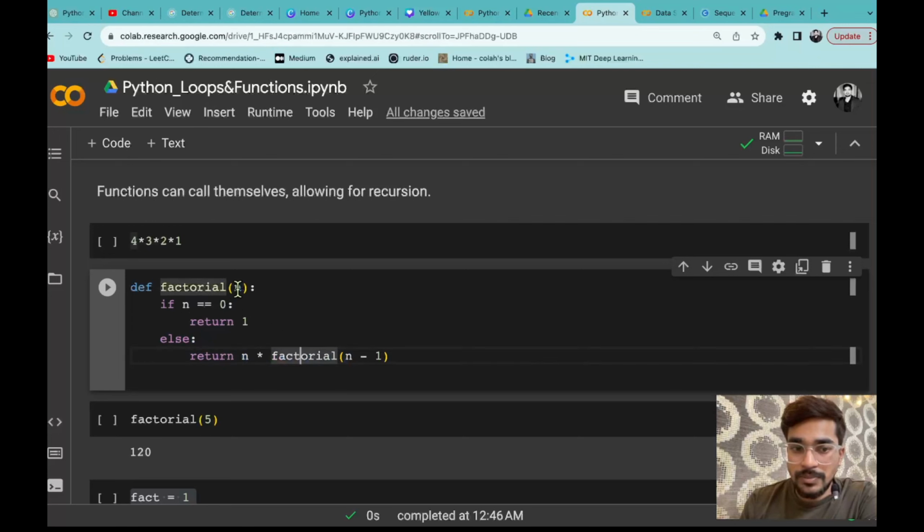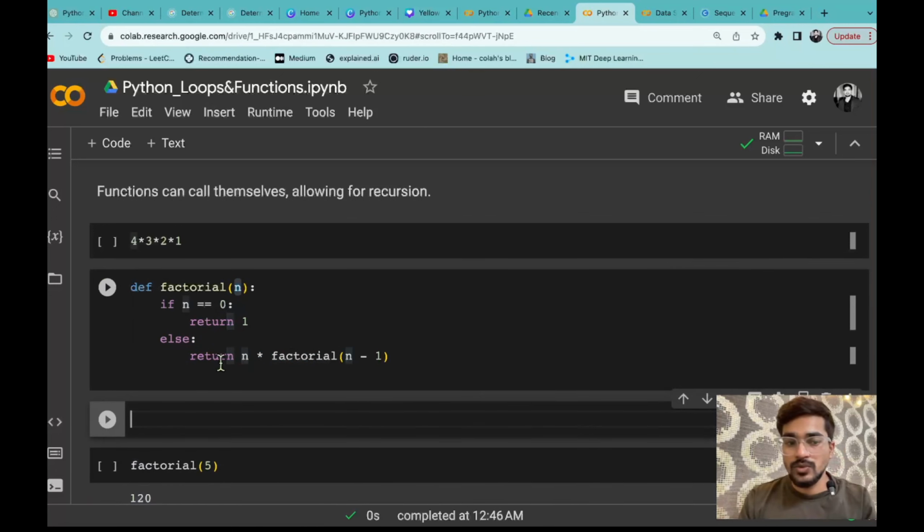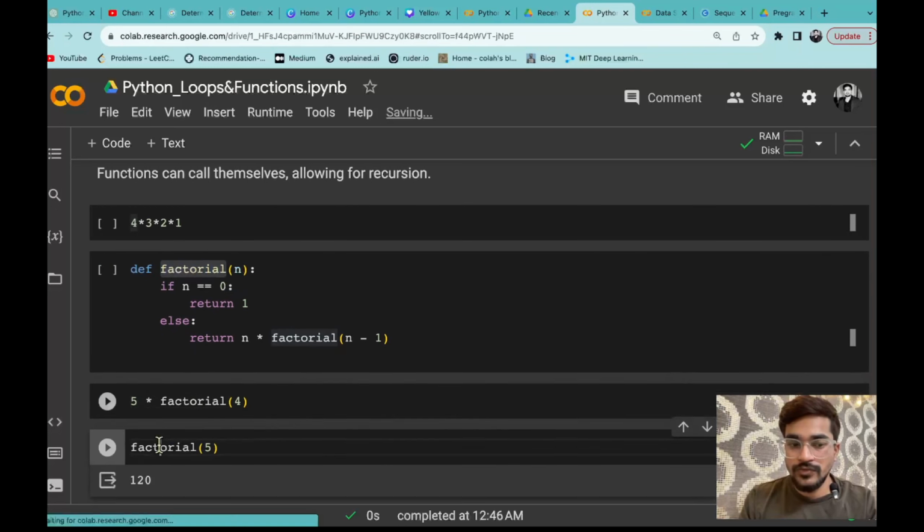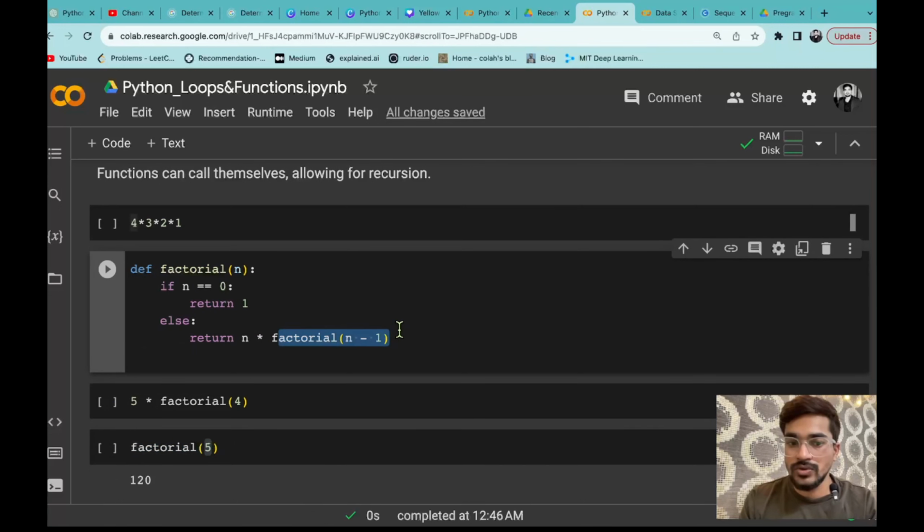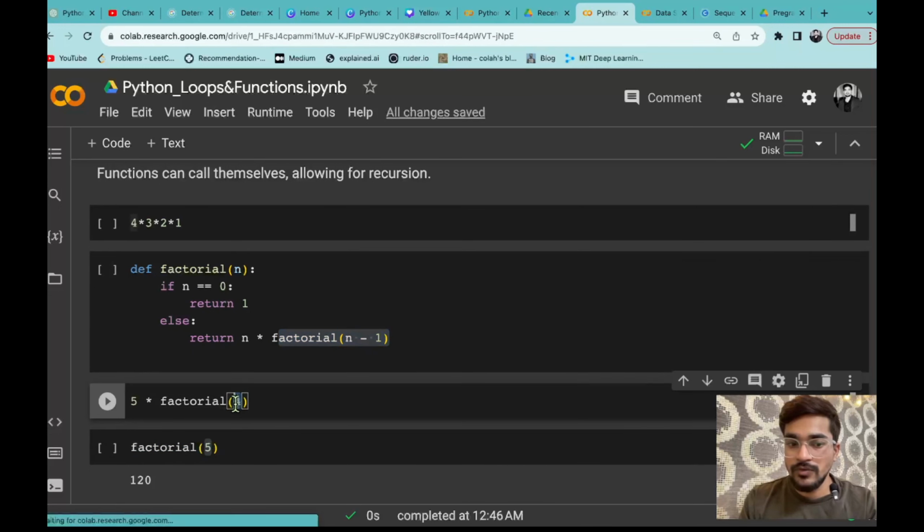Now let's say you passed 5. It will come into the else condition, and there it will be 5 multiplied by factorial of 5 minus 1, and 5 minus 1 will be 4. Now you can see, when you called the factorial function for the value 5, inside it the factorial function is called once again, and this time it is having 4.